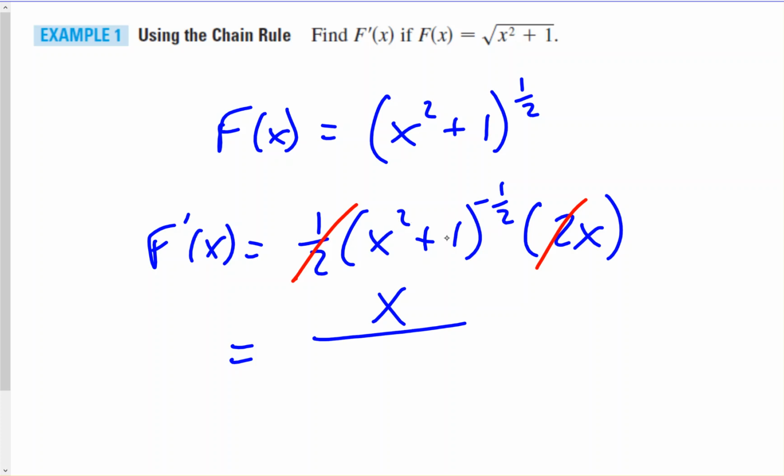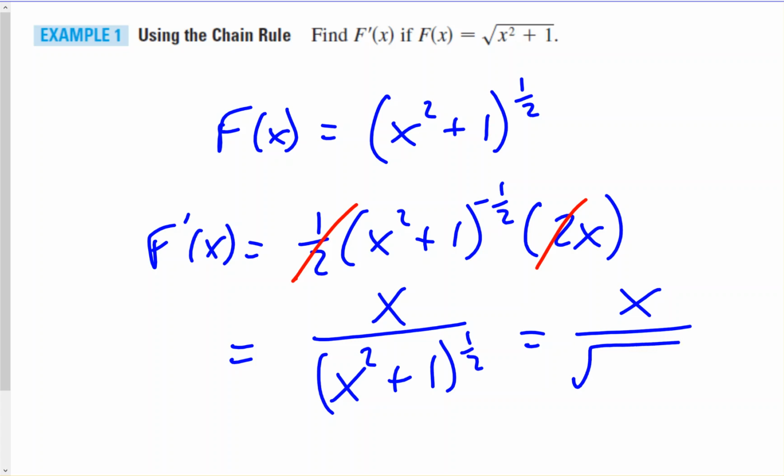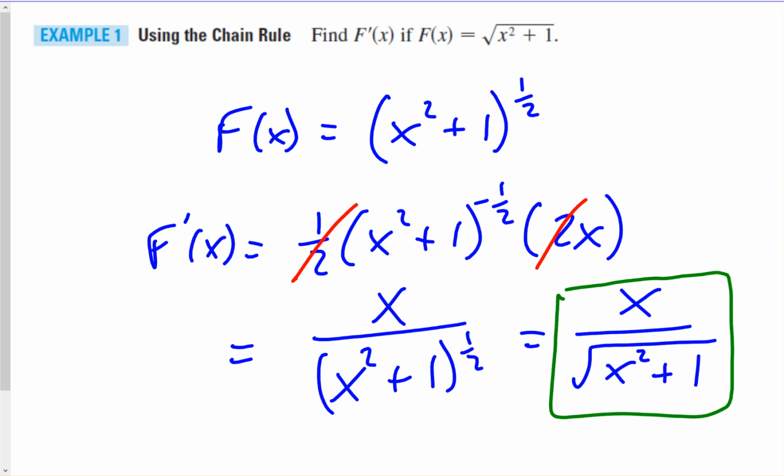The x squared plus 1 to the negative 1/2 will go to the denominator as x squared plus 1 to the positive 1/2, and then we could rewrite that as a square root for the bottom. So we would get x over the square root of x squared plus 1. That's how this works in general: we start with the outside and then we go inside.